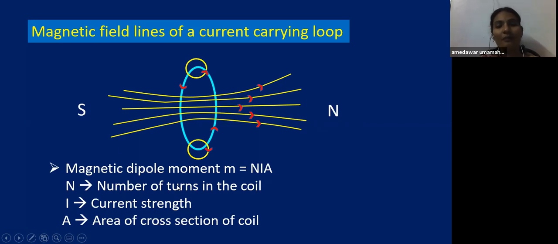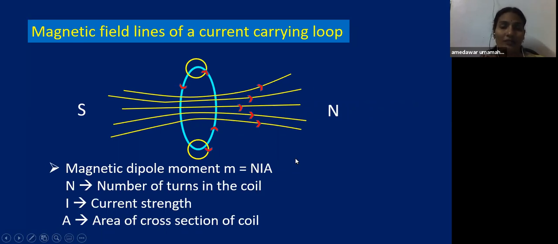So what is the magnetic dipole moment for this loop? That is M equal to NIA. You will learn this in our previous lesson, that is the 7th chapter, moving charges and magnetism. So the magnetic dipole moment M equal to NIA. What is N here? N is the number of turns in the coil, I is the current strength in this coil, and A is the area of cross section of the coil. So this value is very important, children.